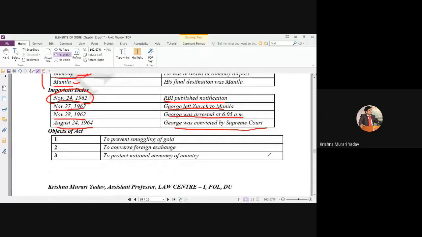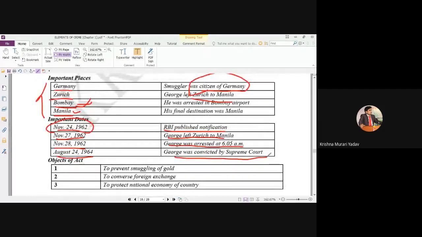As you know, I will take 1 or 2 classes on this particular case, but this is the basic idea. Without basic knowledge, without basic facts, you can't understand, because all of you are beginners in the field of law.